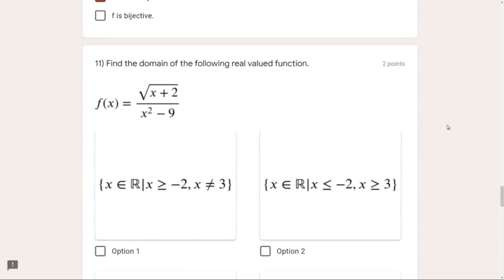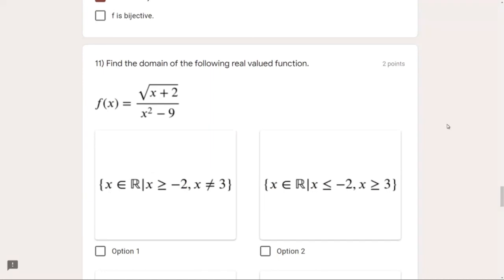This one is interesting. Find the domain of the following real valued function, and we have a denominator as well. As I told you, we have to follow simple things: inside the square root, we don't want negative numbers. No negative numbers allowed. So x has to have such a value that whatever we perform inside the square root, we don't get any negative number. Secondly, we have to make sure that the denominator does not become 0. It can become negative, it can become positive, whatsoever, no problem, but not 0. Okay, so let's see which conditions can be fulfilled here, and what is required to fulfill those conditions.